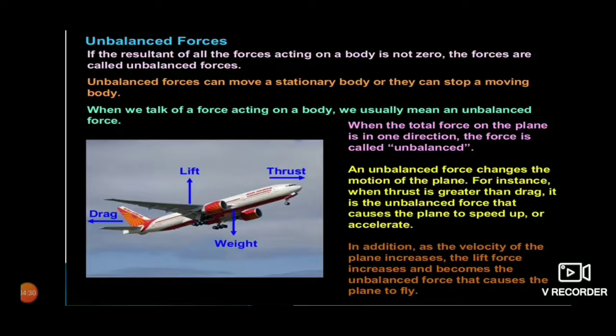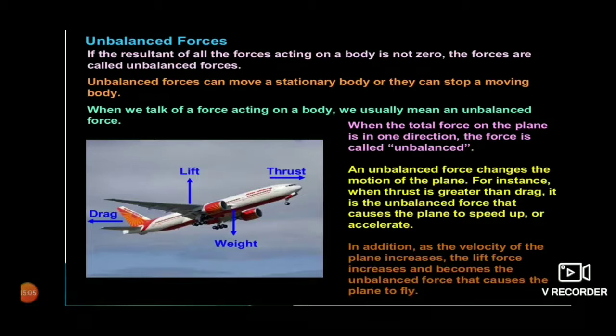And when the total force on the plane is in one direction, as we are able to see in the figure, the force is called unbalanced force. An unbalanced force changes the motion of the plane. For example, when thrust is greater than drag, as you are able to see in the diagram, it is the unbalanced force that causes the plane to speed up or to accelerate.